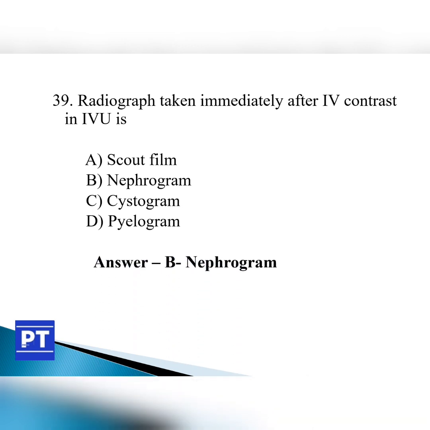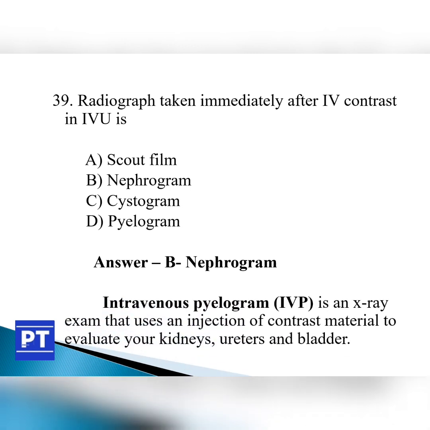The answer is option B, nephrogram. Intravenous pyelogram, IVP, otherwise known as IVU, intravenous urography or excretion urography, is an X-ray examination that uses an injection of the contrast medium to evaluate your kidney, ureters and bladder.